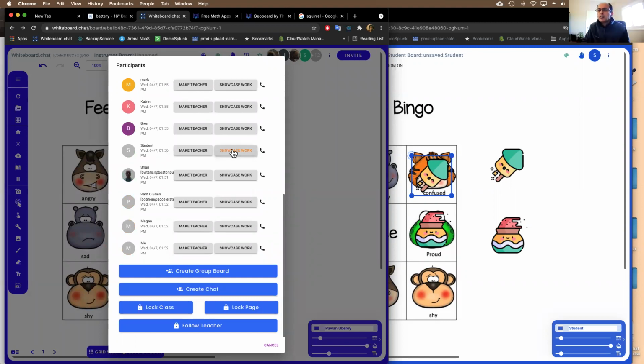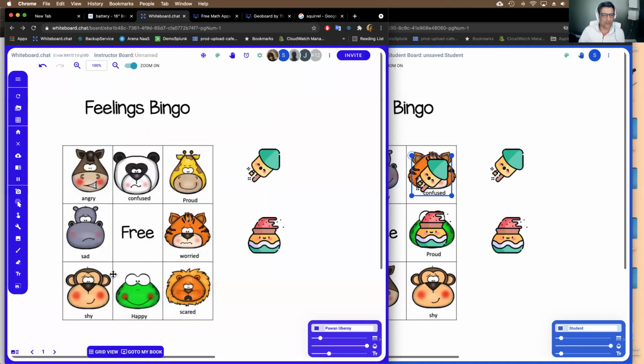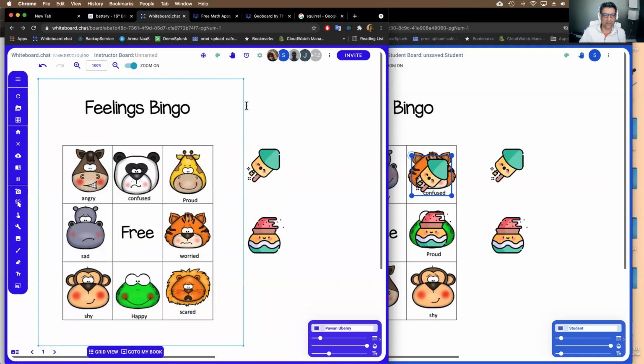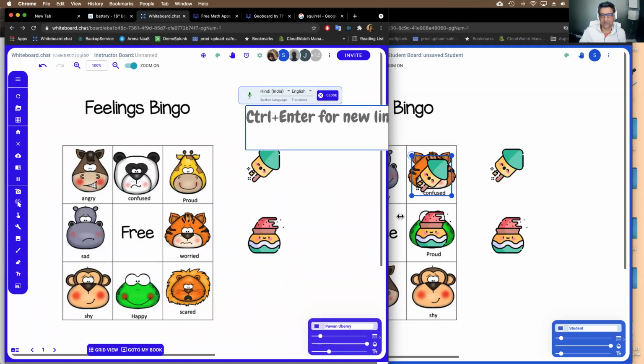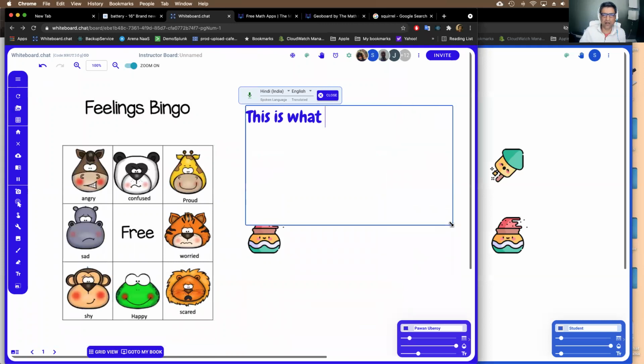Could you demonstrate how to resize a text box? So the only way you can resize the text box is while you're typing. So if you're typing on something, if you use the text box, you have to use the bottom right corner and resize it.